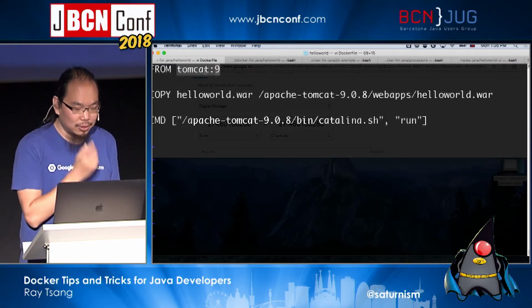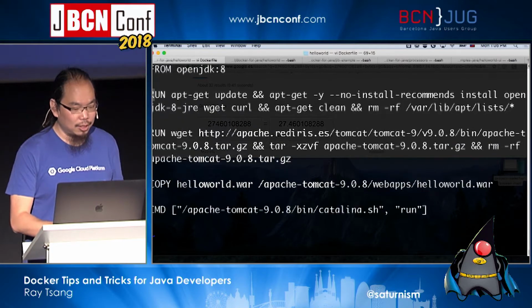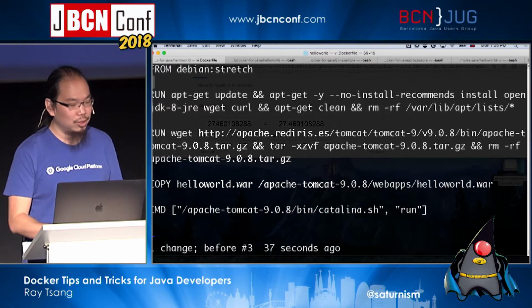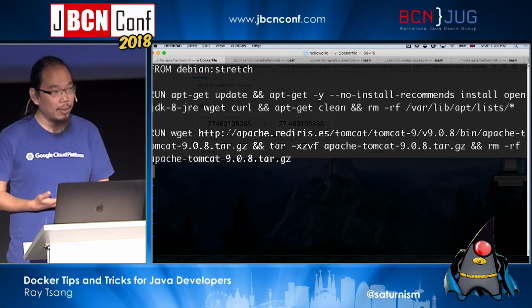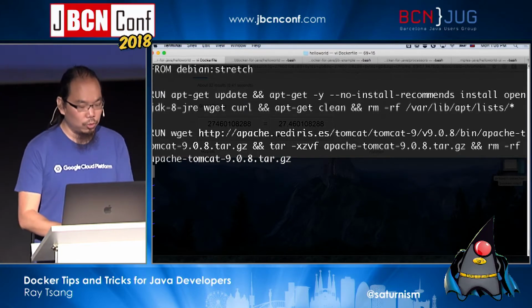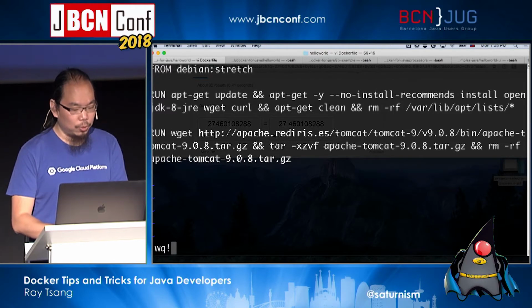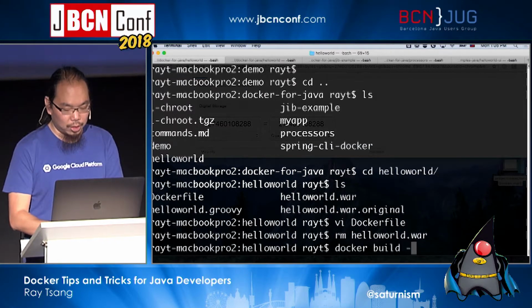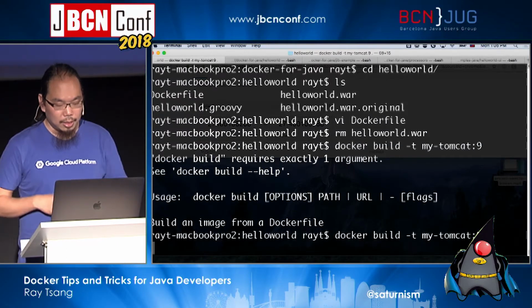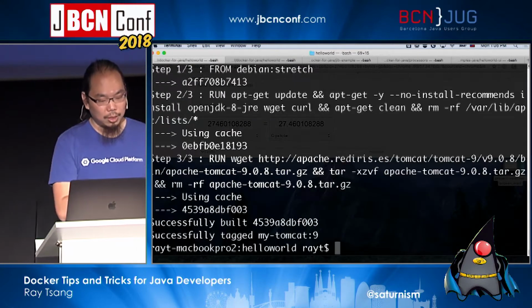To answer this, typically what I've seen is people end up building their own image. They do their own patches. Then they create their own container image like that one, which has their Tomcat version installed that they know is going to work. They patch everything up directly. And then finally, they build this into, let me just get rid of this WAR file, docker build -t my-tomcat9, and the dot. Then other applications will use your own container image as the base image.